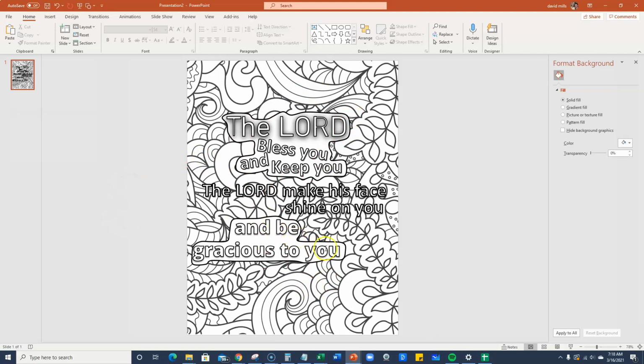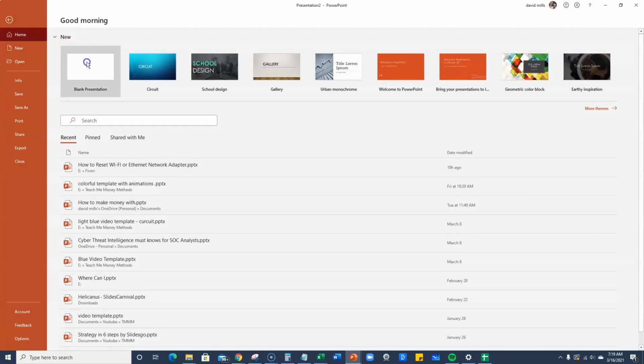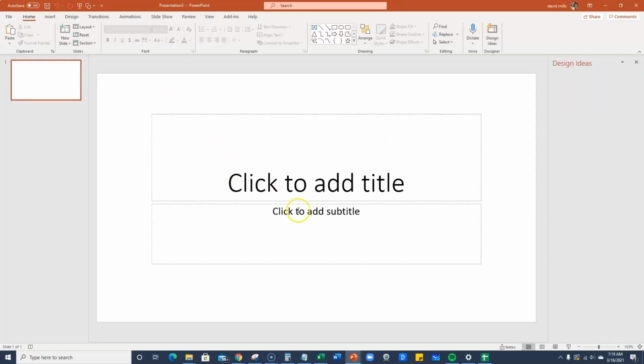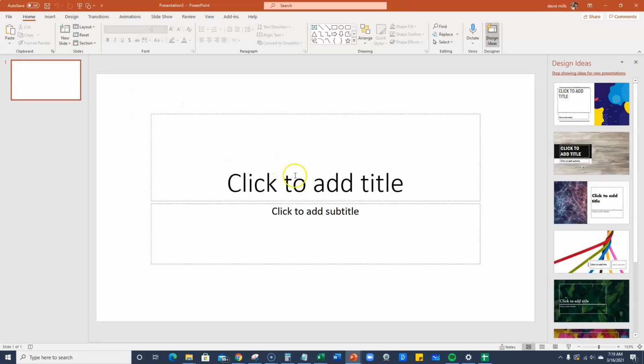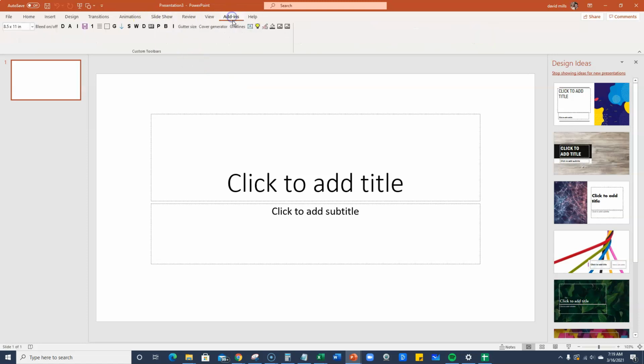We're going to try to create this right here. So I'm actually going to go up to File, and I'm going to go ahead and create a blank presentation. And then what I like to do from this point is I will go in to my add-ins, right? And this add-ins tool is from Bose Publishing.